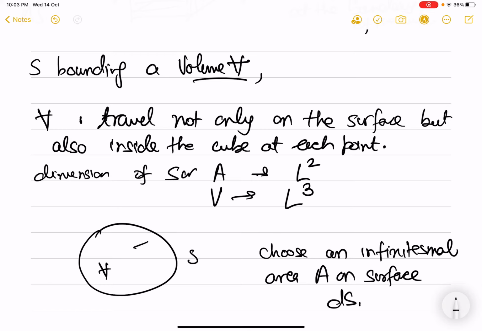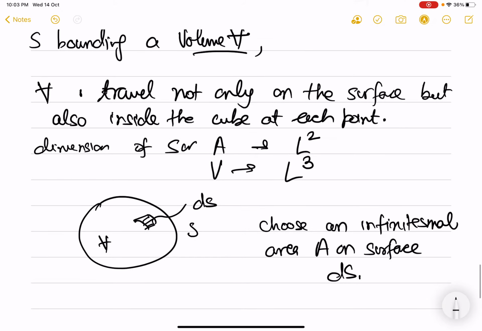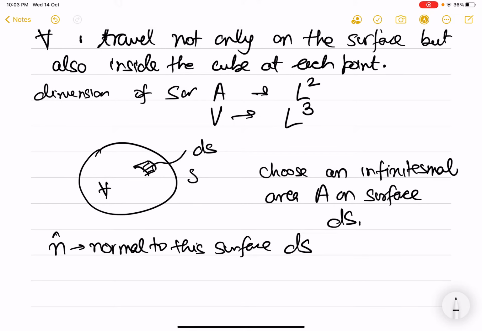So on the surface I choose a very small area and I call it ds. n is the normal to this surface ds. If this area is not planar, then the direction of n will change from point to point. But because ds is infinitesimal, it will have a normal.